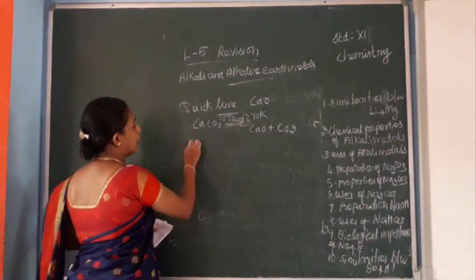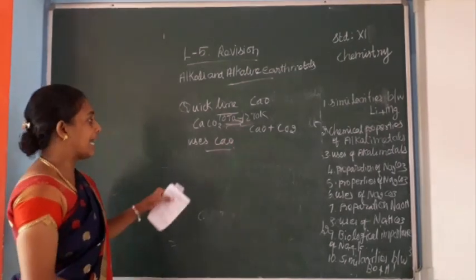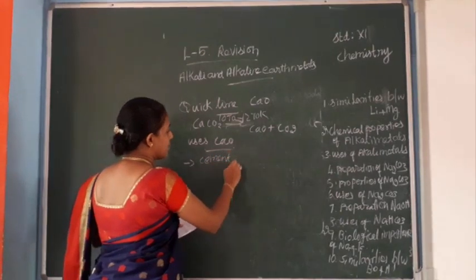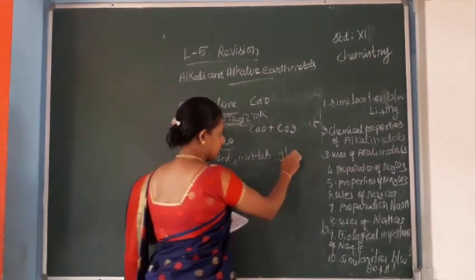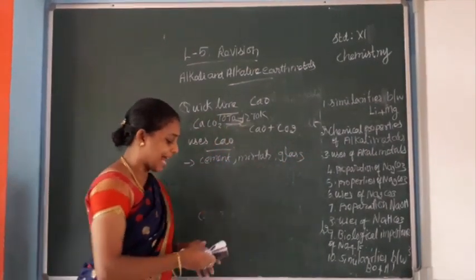Uses of calcium oxide. Calcium oxide is used in the manufacture of cement, mortar and glass.